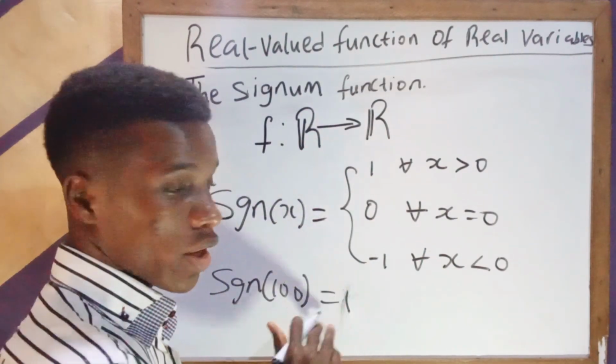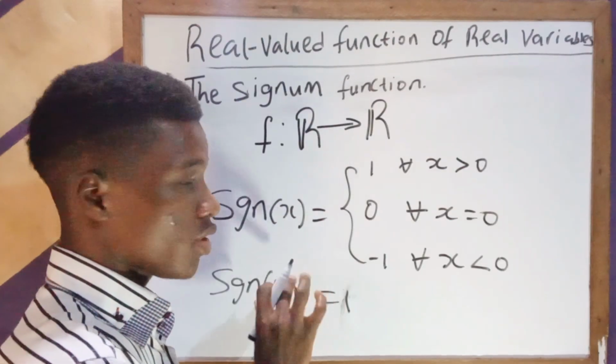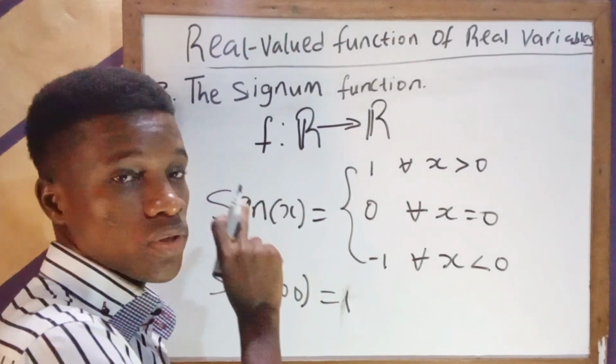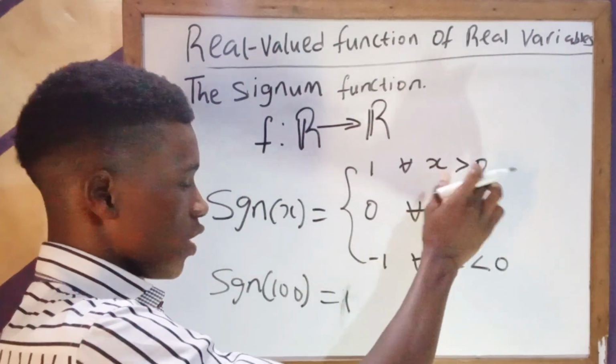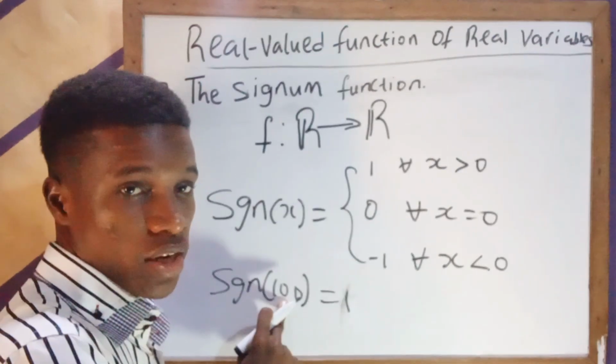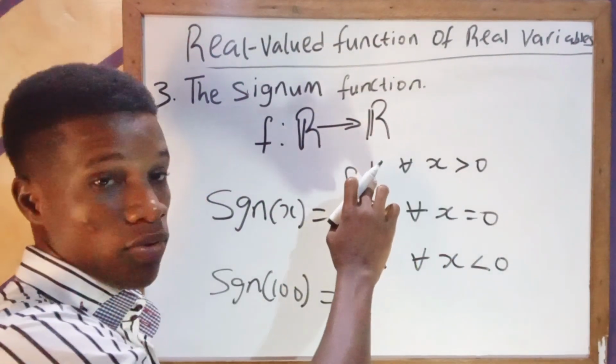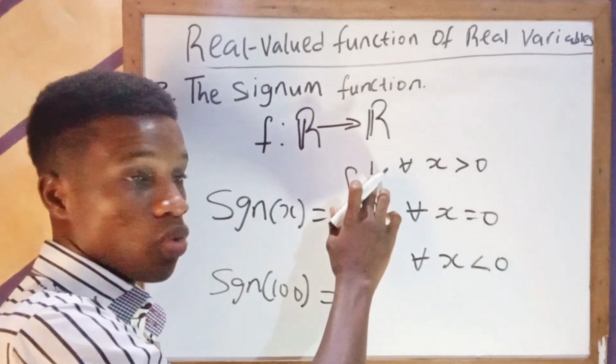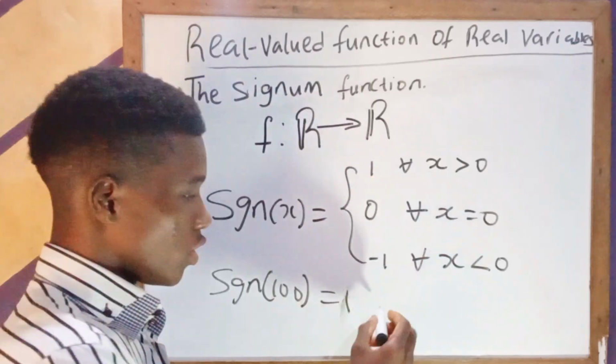Is equal to 1. And why is it so? It's so because of the definition of the signum function. So if x is greater than 0, in this case here, give the x 100. Since it's greater than 0, the function assigns a value 1 to it. Signum